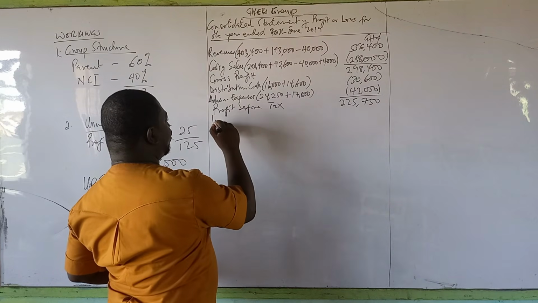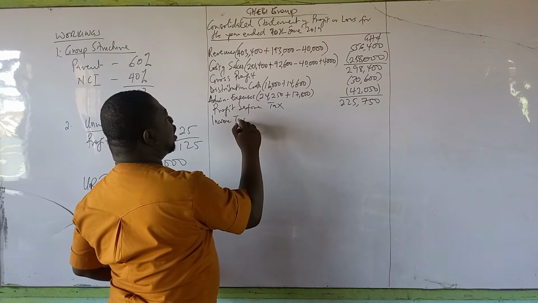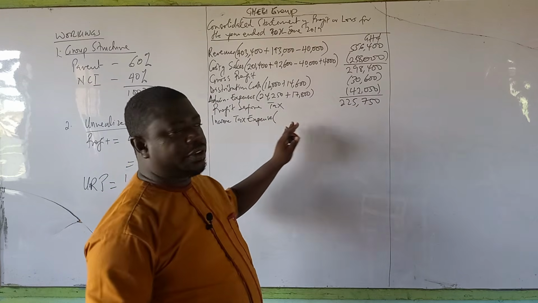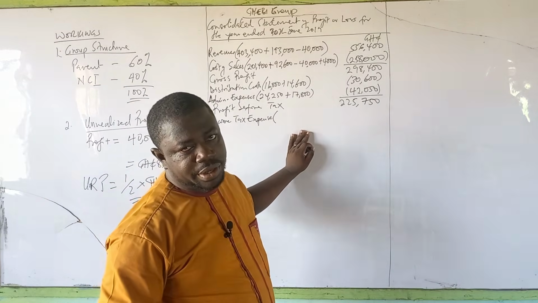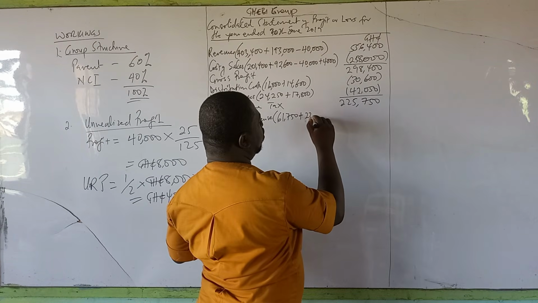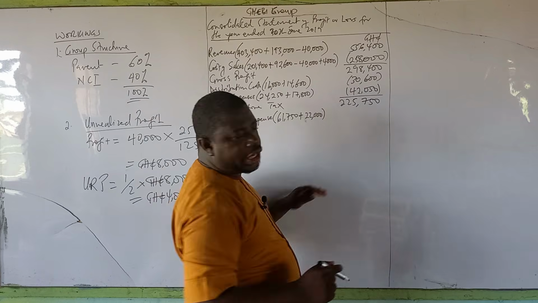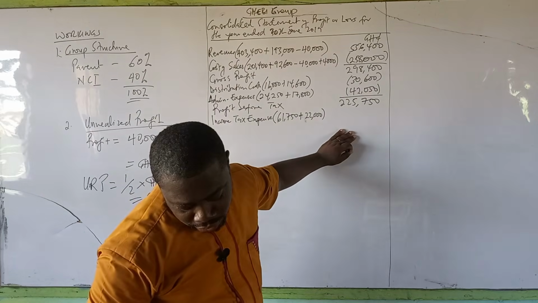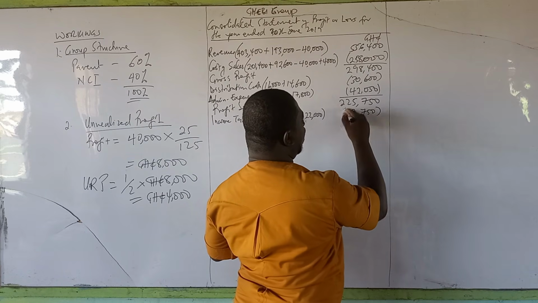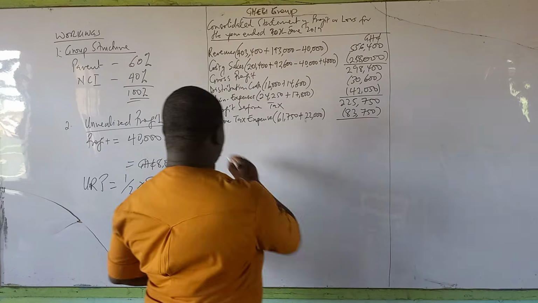And then from there, you have your income tax expense. Now, your tax expense is simply the addition of that of the parent and that of the subsidiary. Please take note. And so the tax expense of the parent was 61,750. And that of the subsidiary was 22,000. And therefore, the total income tax expense is 83,750. That also in bracket to give us our profit after tax.